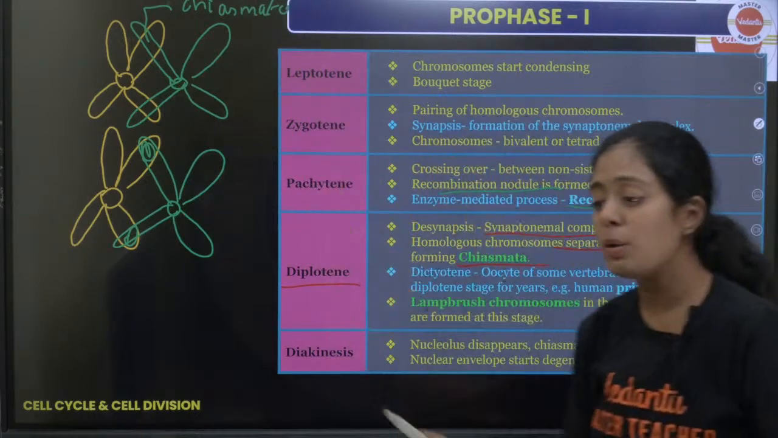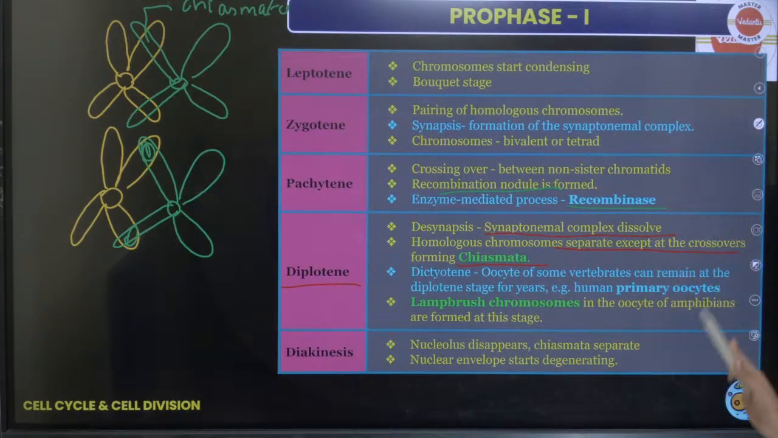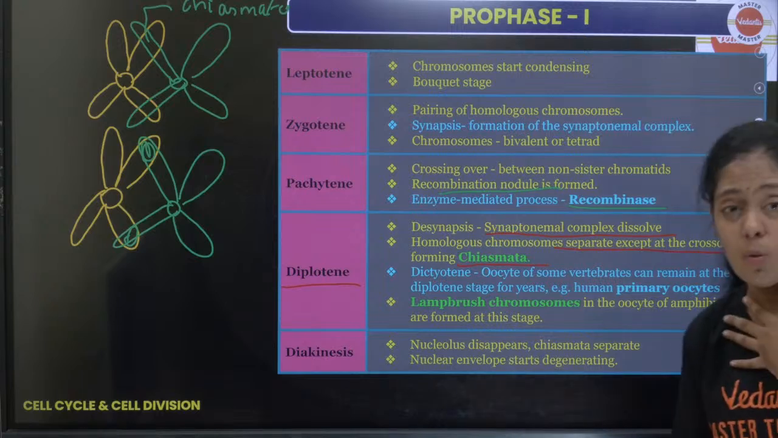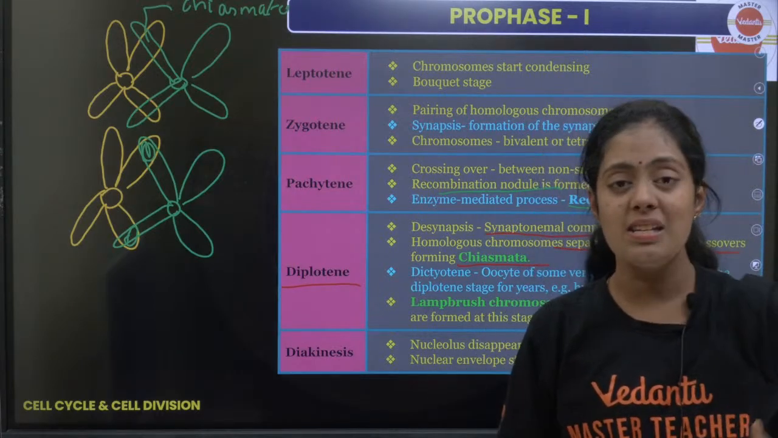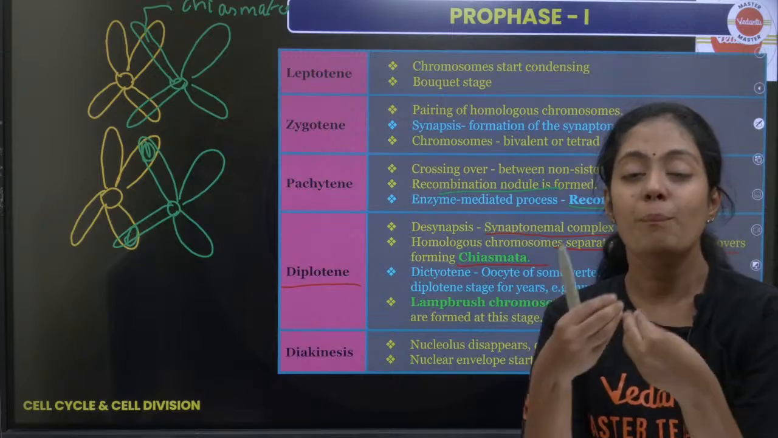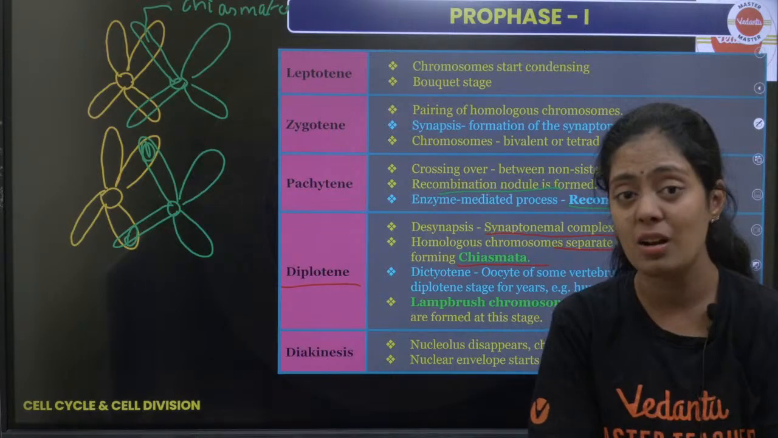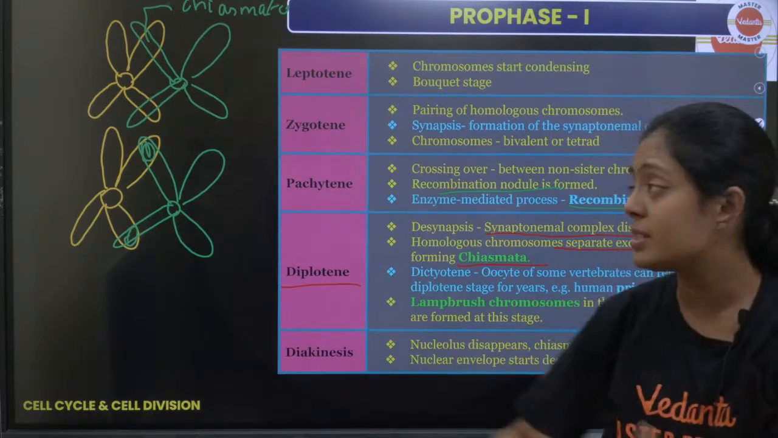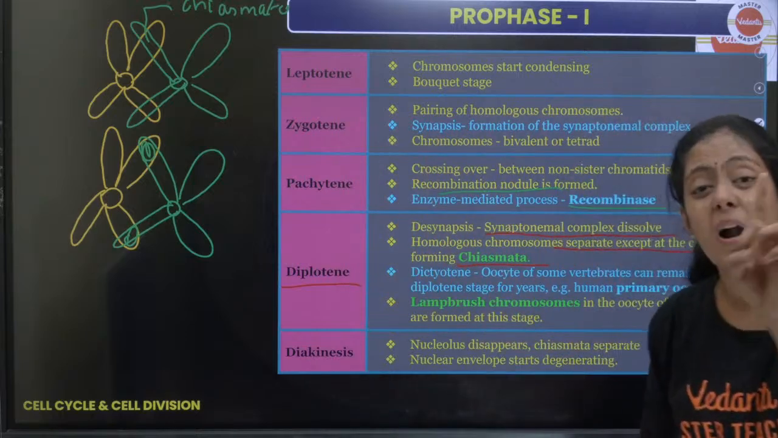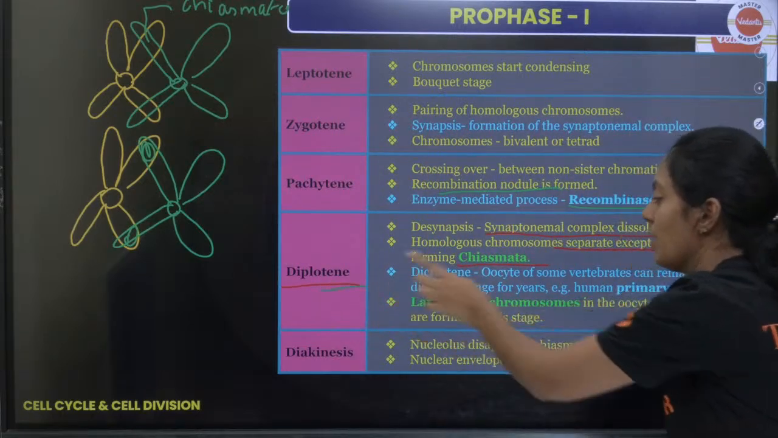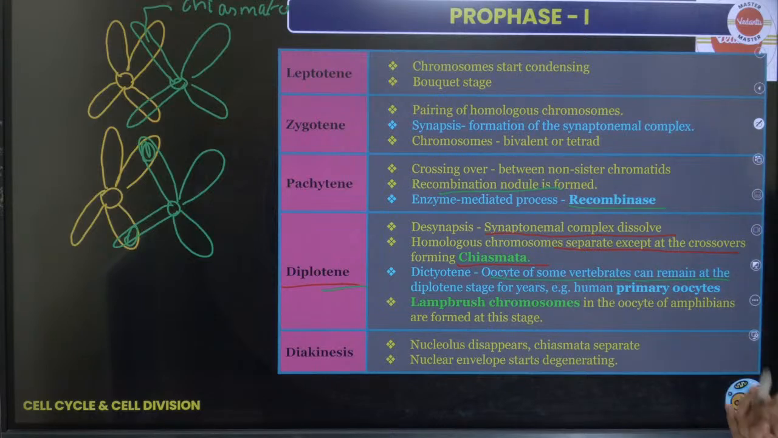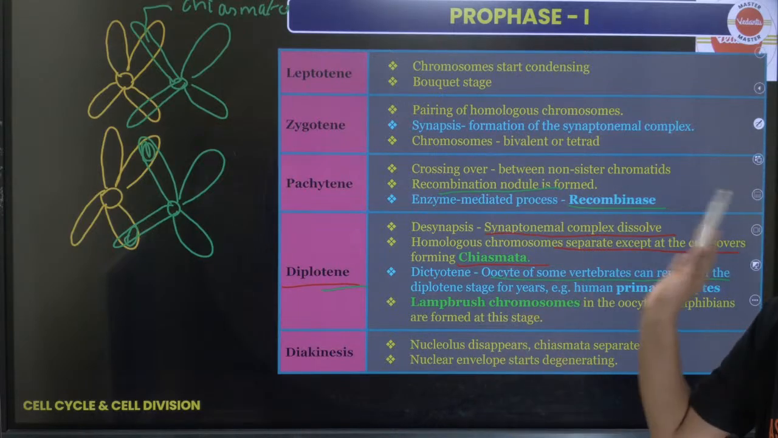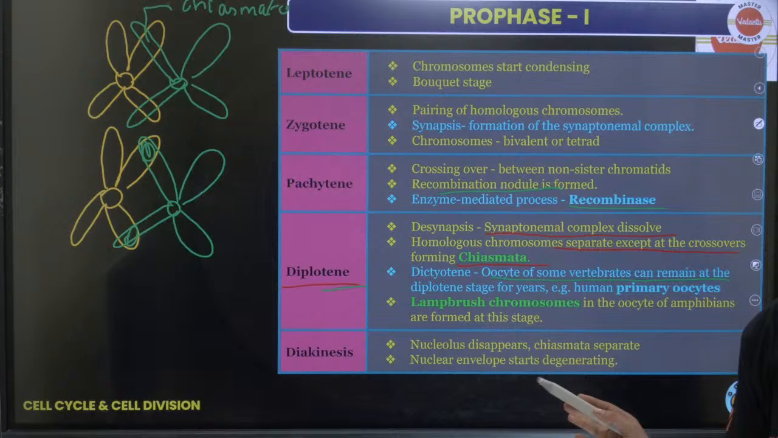இப்போ synaptonemal complex ஃபுல்லாவே dissolve ஆயிரும். Okay, நம்ம human beings-ல especially in female, right, in the embryonic stage, எப்போ ஒரு பொண்ணு குழந்தை அம்மா வயிற்றுல இருக்குதோ அப்பயே all the oocytes will undergo meiotic division up to diplotene. அததான் சொல்லியிருக்காங்க. Oocytes of some vertebrates can remain at the diplotene stage for many years, pasangala. That is very important, okay?